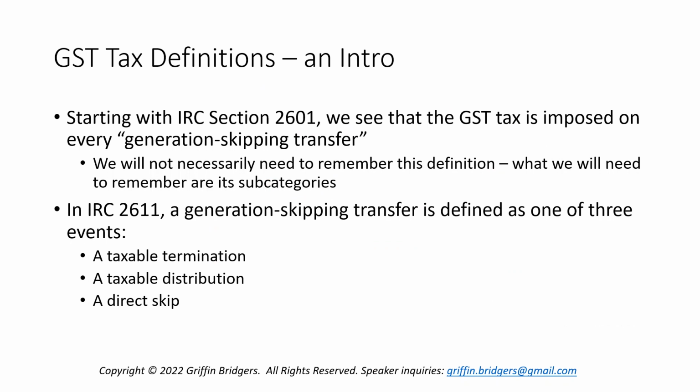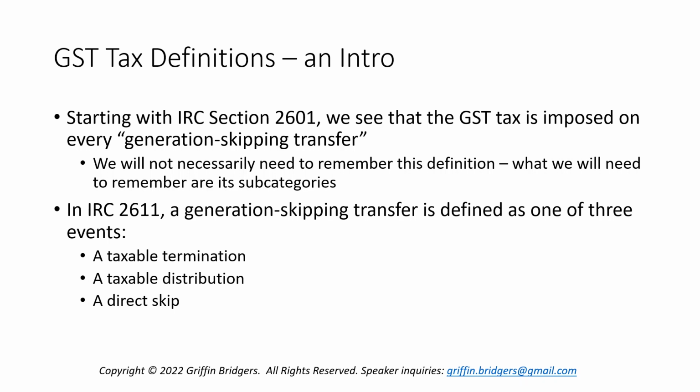So to start with, we go to Code Section 2601, which simply says that the GST tax is imposed on every generation skipping transfer. So we don't necessarily need to remember the specific definition of generation skipping transfer, because it's broken down into certain subcategories which are their own independent definitions in Code Section 2611.